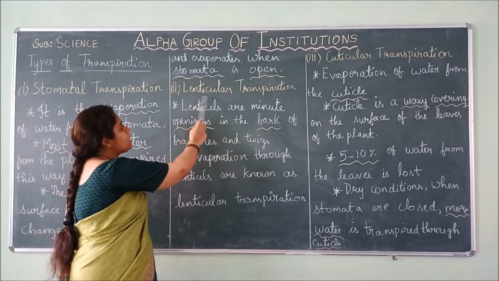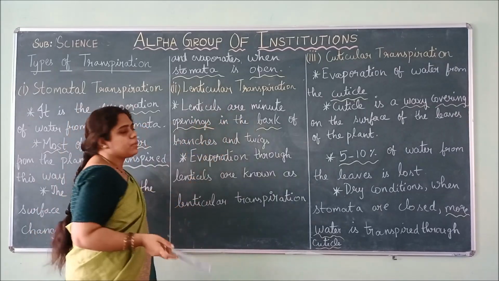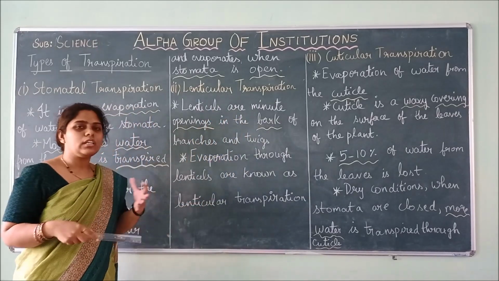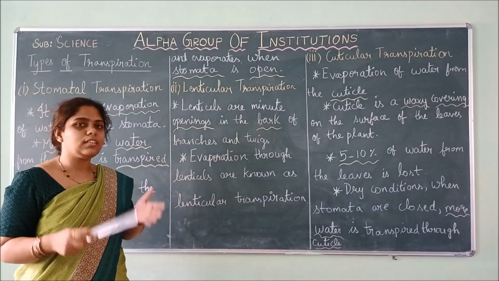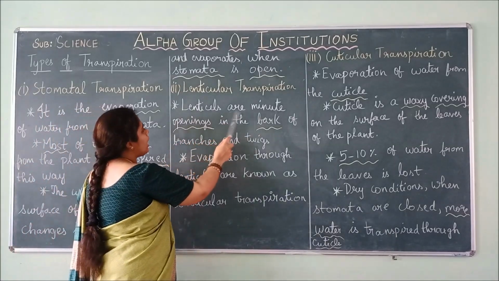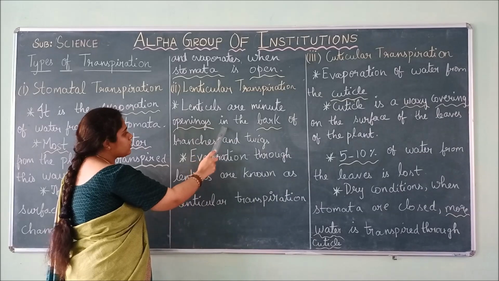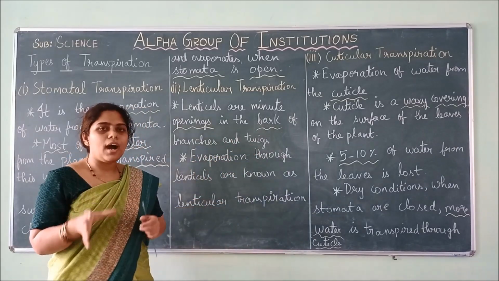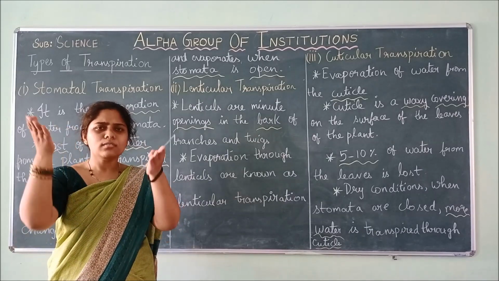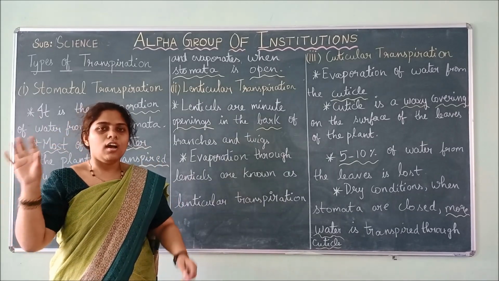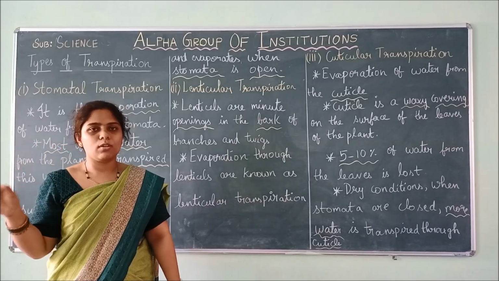The next type is lenticular transpiration. First, I am going to tell what lenticels are. Then we will see how it transpires. Lenticels are minute openings in the bark of branches and twigs. So bark means the tree trunk and the branches. In those, these small openings will be present.